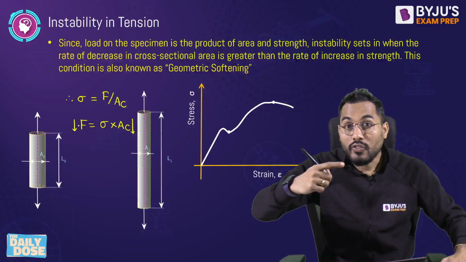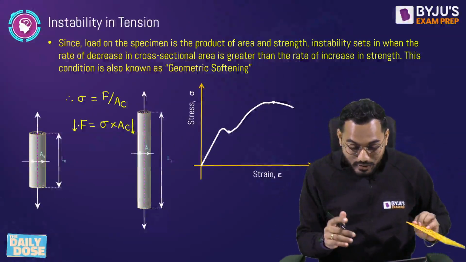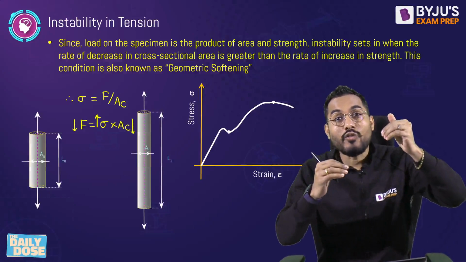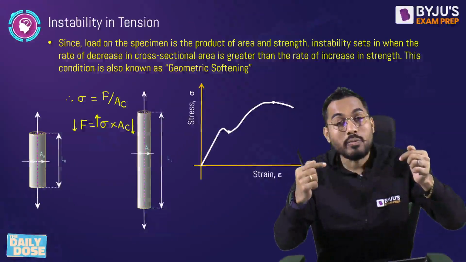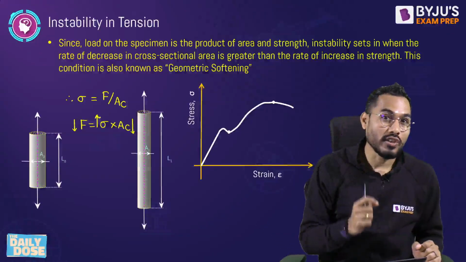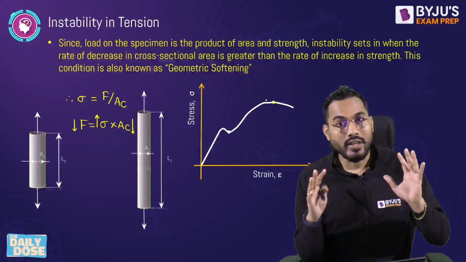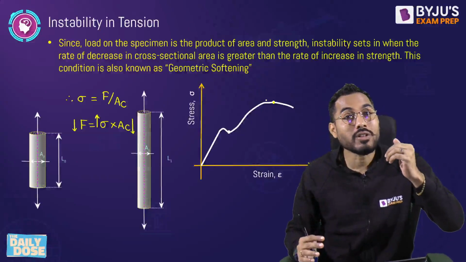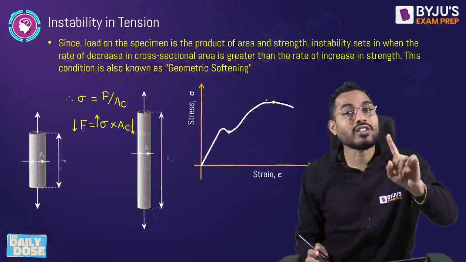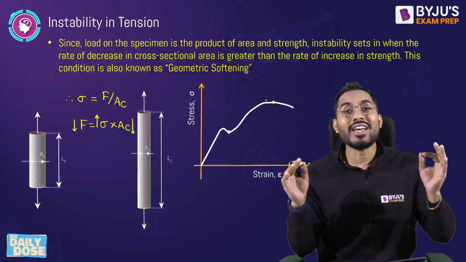But we know that for further and further plastic deformation, more and more load is required, which means that reduction in the cross-section area will always be compensated by increasing the value of stress. The rate of increase of stress is greater than the rate of decrease in cross-section area. But this can only happen up to a certain point, and that point is called the neck point. Up to the neck point, the reduction in area is compensated by an increase in stress. But at that point, the sudden reduction in cross-section area cannot be compensated by that much increase in stress, and therefore instability sets in.